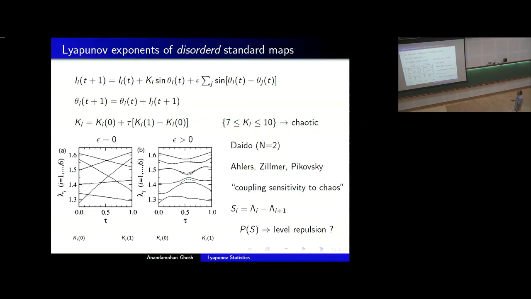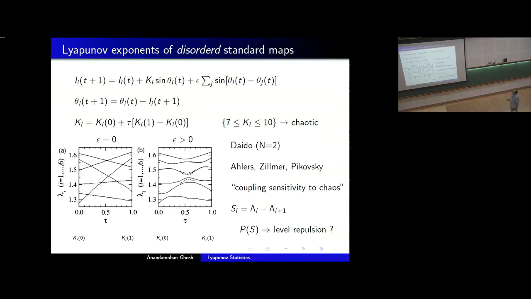Okay, now I turn on the coupling, and the coupling, even though it can be very small, then what is seen is that the evolution in one direction begins to feel the presence of the other one, and then there is something like, quote-unquote, repulsion. This type of system for n equal to 2 can be studied analytically. It was done quite some time back, a couple of decades ago, by Dido. And for up to 5 and 6, it was done by Pikovsky. What they call this thing is coupling sensitivity with chaos. So this is apart from the sensitivity of the system to the initial conditions, that is, my system is Lyapunov unstable, but they also show some sensitivity to the coupling.